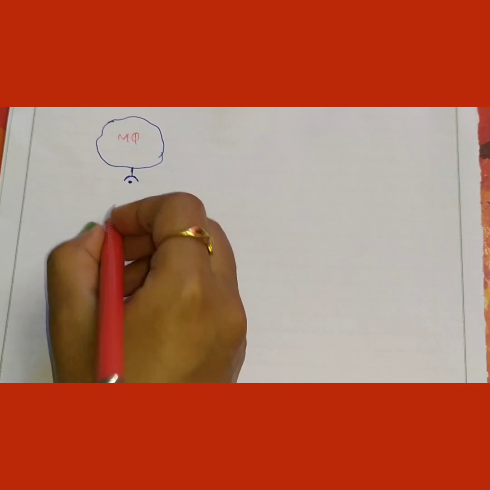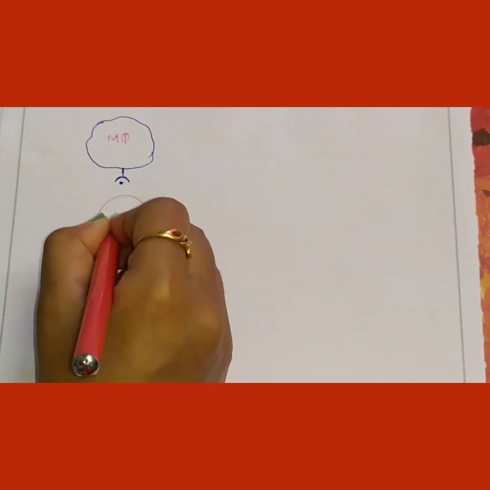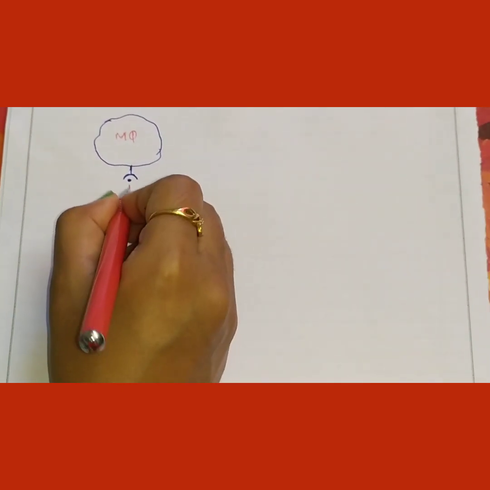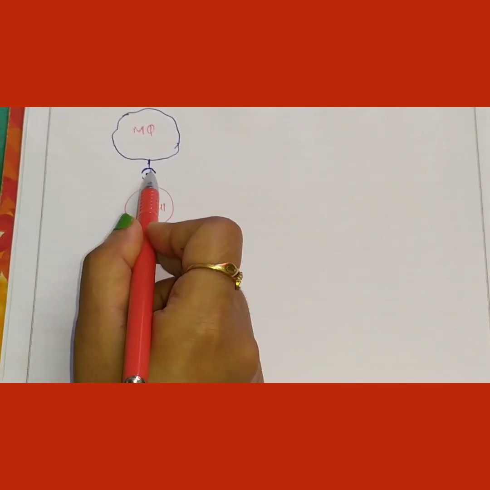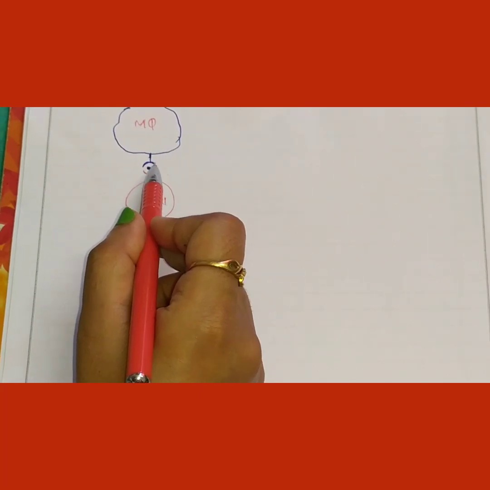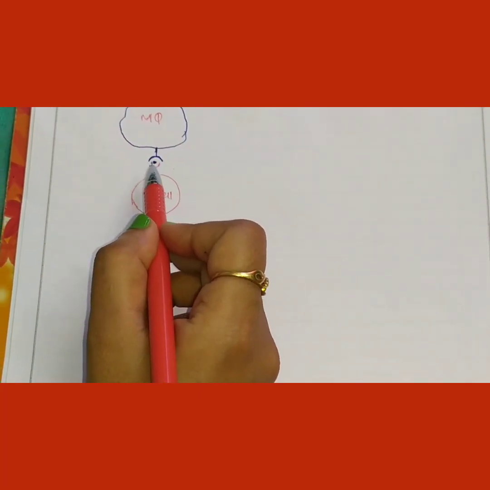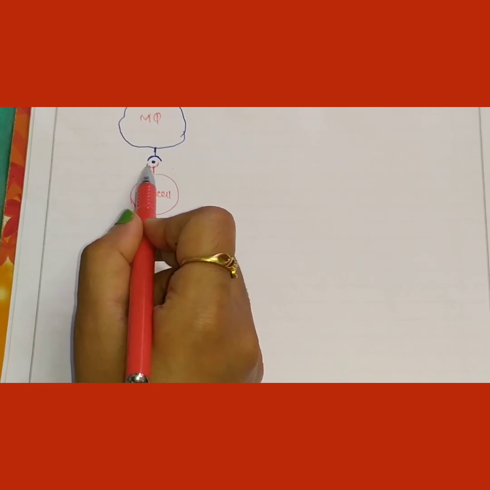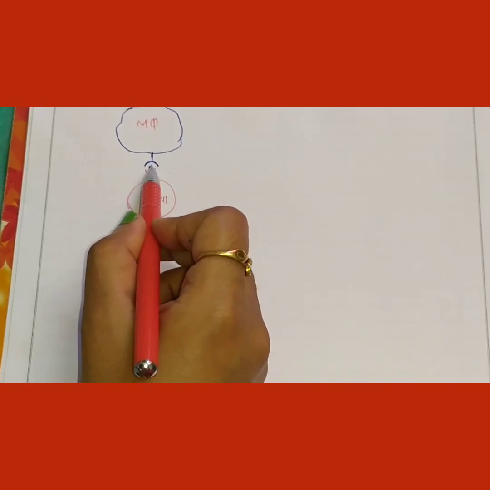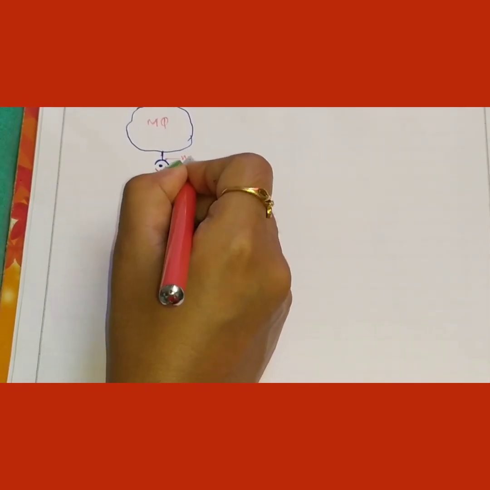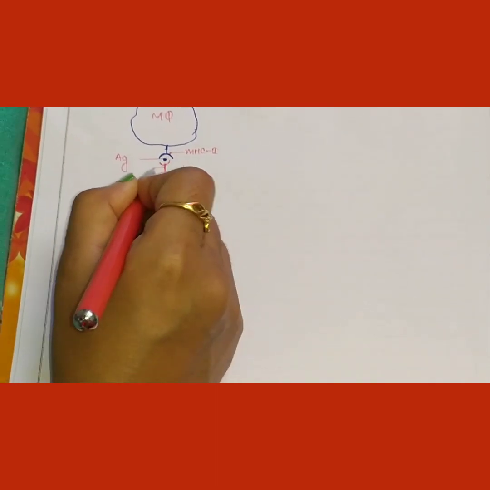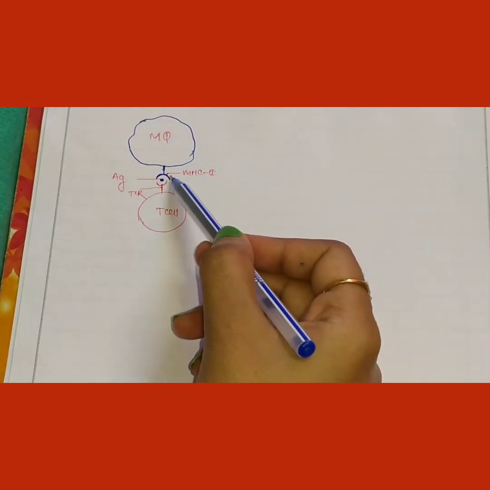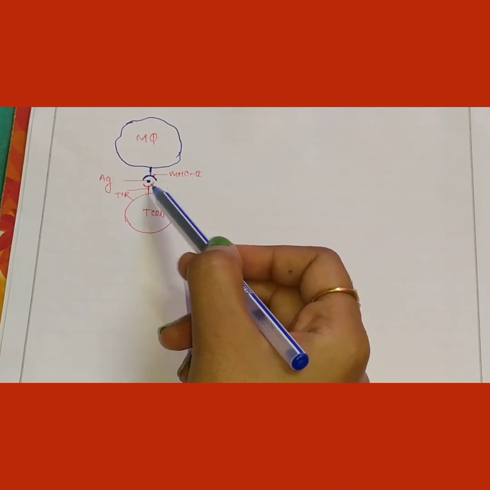And suppose this is a T cell that contains the T cell receptor. This is the T cell receptor, which is attached to this MHC2 particle. That means this T cell, with the help of the T cell receptor, can interact with the major histocompatibility complex, that is MHC2. This is the MHC2 particle, this is the antigen and this is the T cell receptor. After this, they receive the signal from this MHC2 which is attached with the antigen.